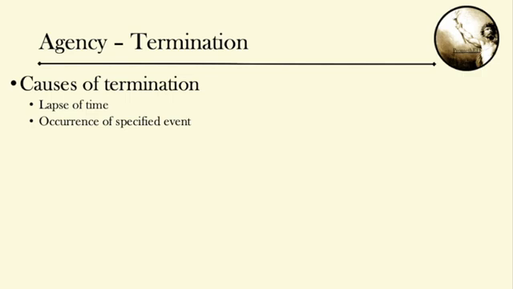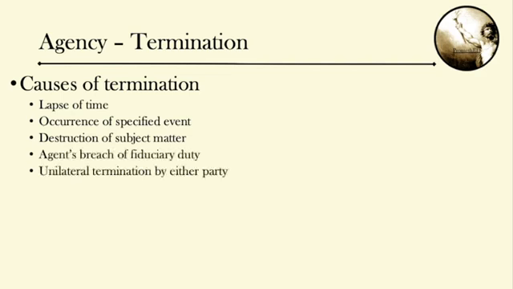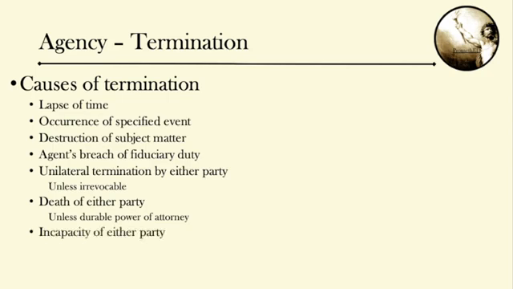Occurrence of a specified event, specified in the contract, of course. Destruction of the subject matter. Agent's breach of fiduciary duty. Unilateral termination by either party. Death of either party, unless we have a durable power of attorney, or incapacity of either party, unless there is a durable power of attorney.